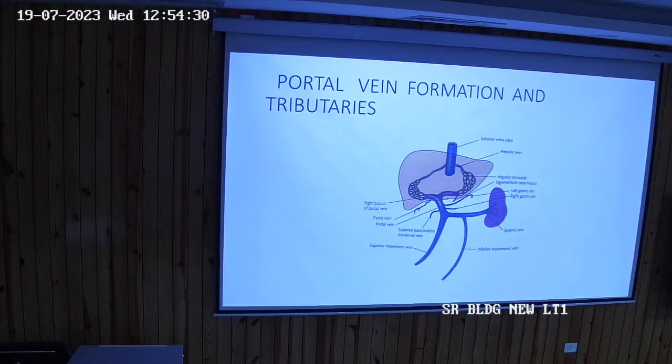Very quickly, portal vein is formed where? Within the concavity of the duodenum, behind the pancreas, at the level of L2. It is 8 centimeter in length. It's divided into 3 parts: the infraduodenal part, retroduodenal, and supraduodenal part. It passes upwards and towards the right. First passing behind the pancreas, then passing behind the first part of duodenum, and then passing along the right curvature